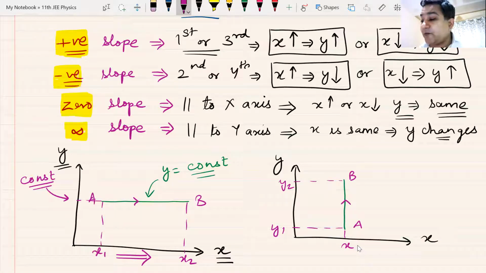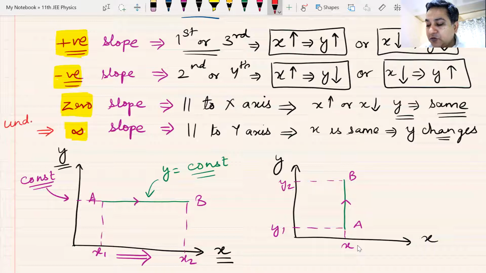That is a graph of infinite slope. Such a graph cannot exist because it is undefined. It's not good to call them infinite slope. They have undefined slopes. Such graphs are not possible. But still, theoretically, we can have such a graph where x does not change and y is changing.